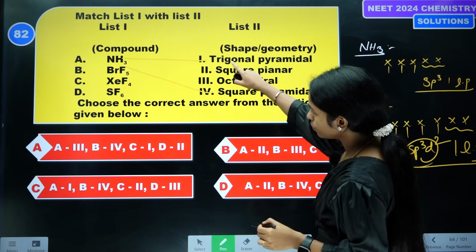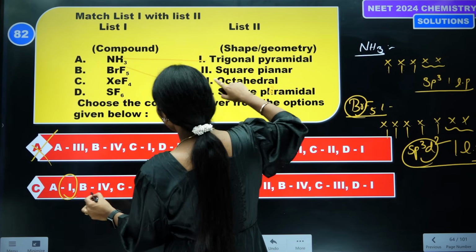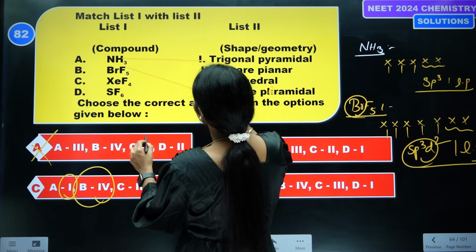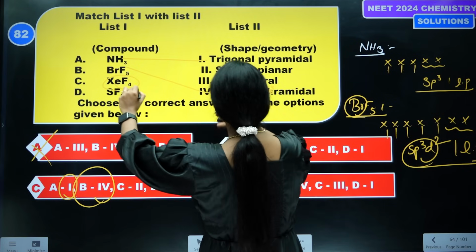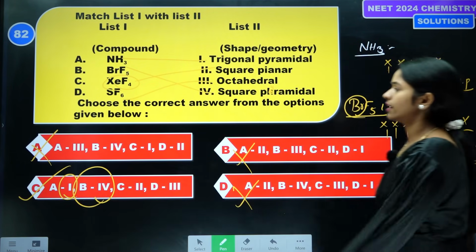Option 4. The first one is 1, so here itself we can strike 1 and the next is 4. XeF4 is square planar and here octahedral. Option C is the correct answer.